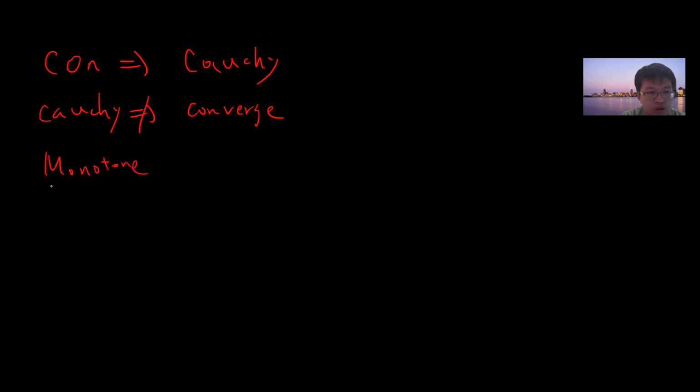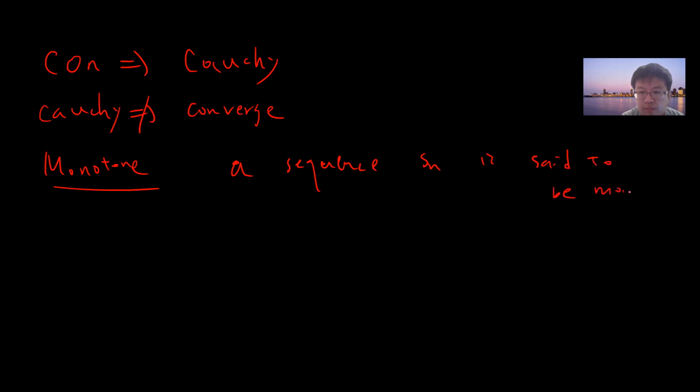So let's define monotone, a very easy definition. A sequence Sn is said to be monotone if it is monotone increasing or monotone decreasing.